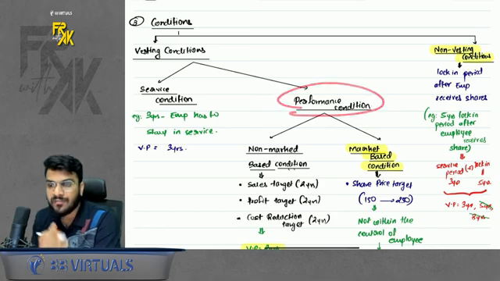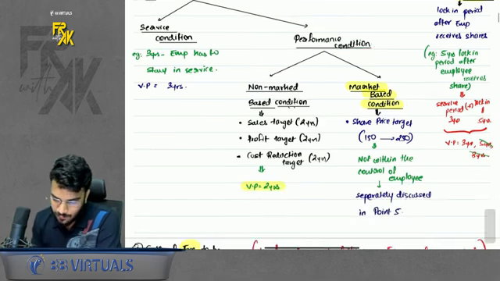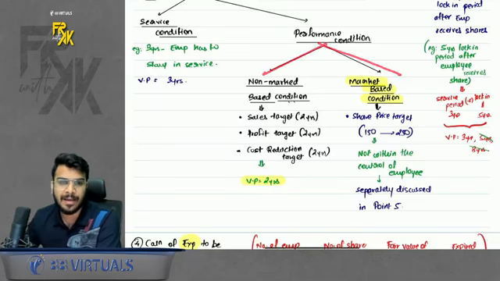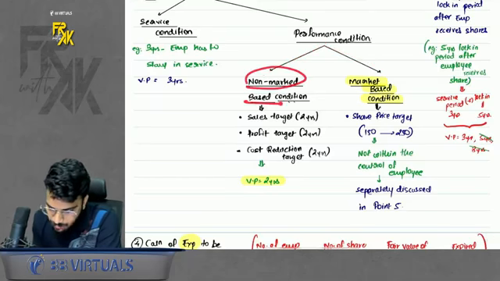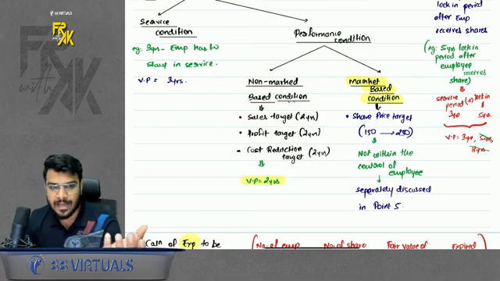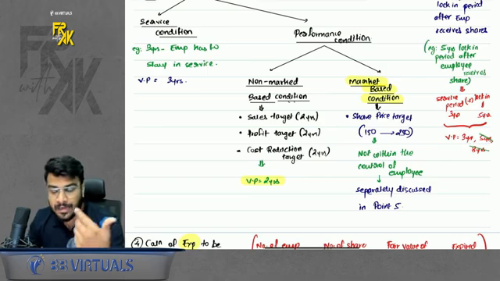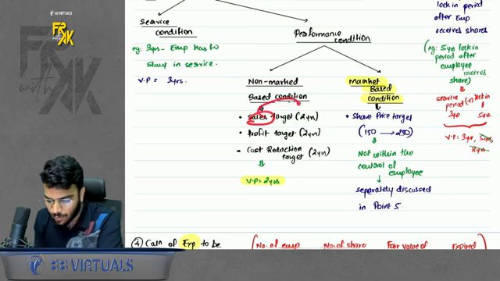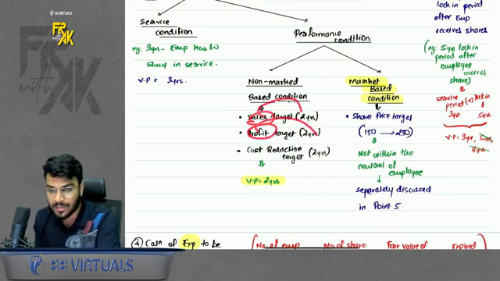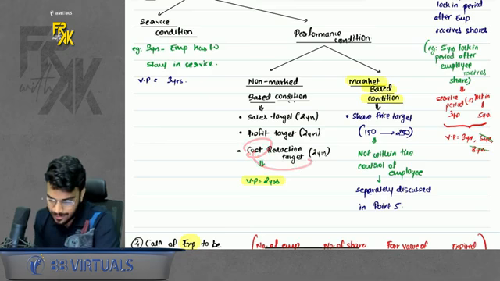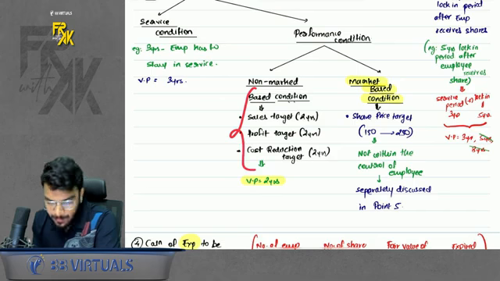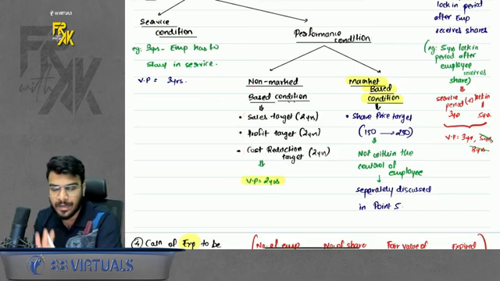Okay. Then performance condition. Performance condition can be further bifurcated into two parts. One is non-market based condition, second is market based condition. What is the meaning of non-market based condition? Giving such a target which is within the control of the employee. Achieving a sales target, profit target, cost target. It is within the control of the employee. So if you have given a sales target, profit target or cost target to be achieved in 2 years, then the vesting period will be 2 years. Okay. So non-market based conditions are considered while calculating the vesting period.